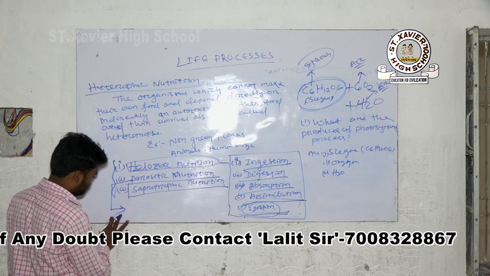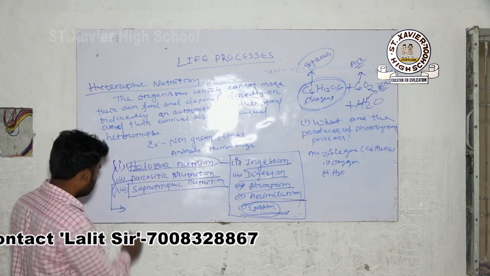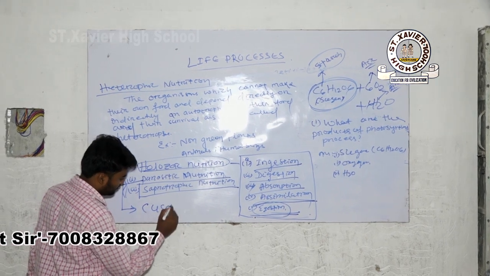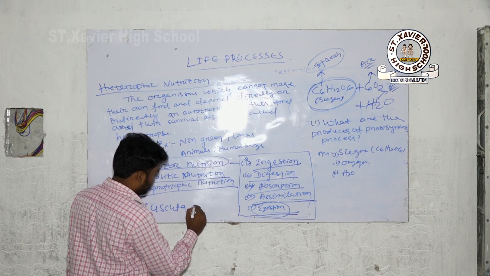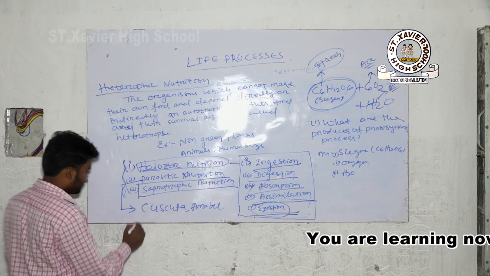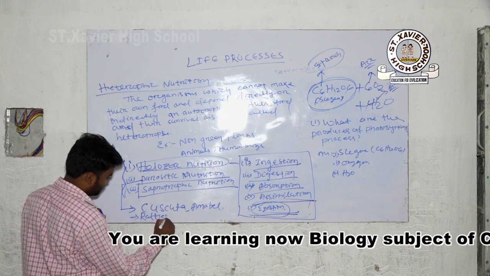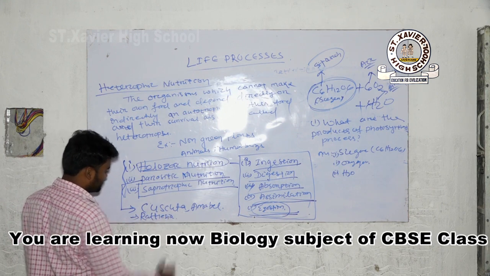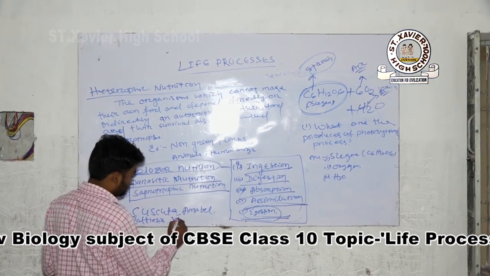Examples of parasites are Cuscuta, in Hindi Amarvel. Next, Rafflesia. Next, Viscum.